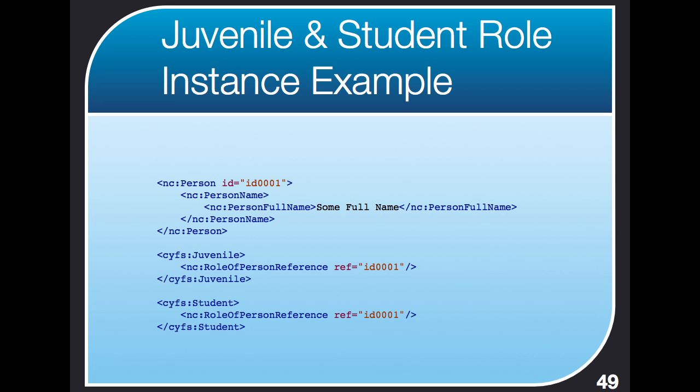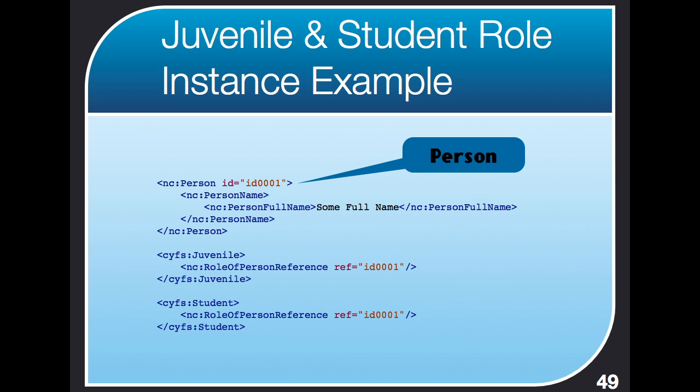juvenile and a student. We see at the top that there's a person object, and it has an ID, ID 0001. Again, the ID is just a unique string to identify this object in the instance document. This isn't this person's real-world ID. It's an internal ID just for this XML document, so don't get that confused.